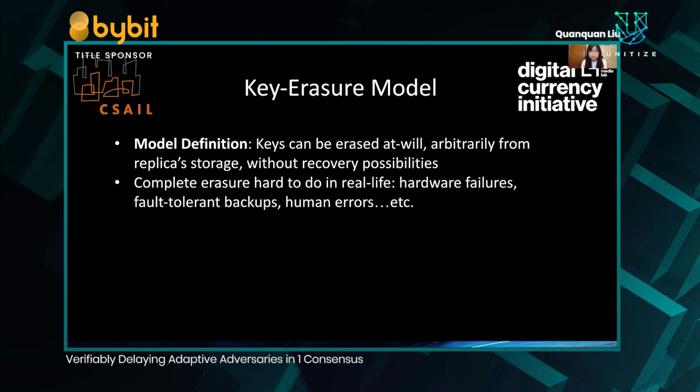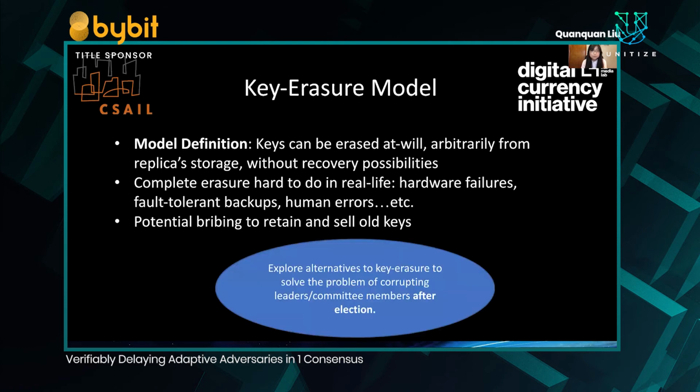For example, hardware failure could prevent a key from being fully erased. Similarly, fault-tolerant software backups and human errors in software could also prevent full erasure. Furthermore, there could exist even an incentive scheme to retain and sell old keys. Thus, it seems important to explore alternatives to key erasure to solve the problem of corrupting leaders and committee members after election.